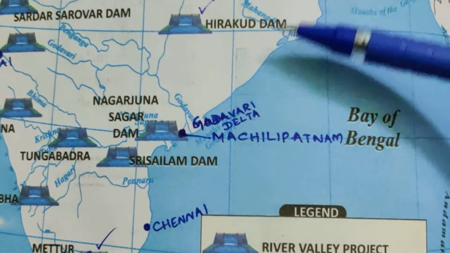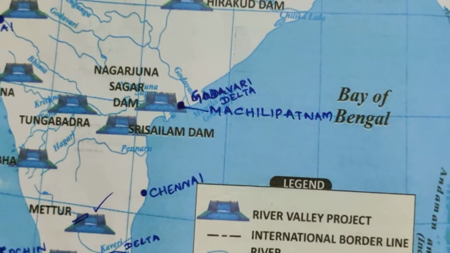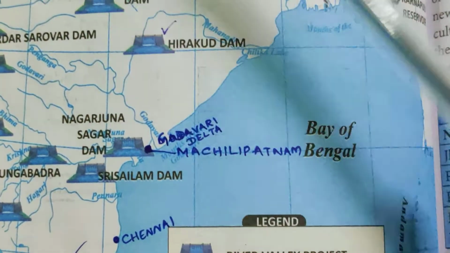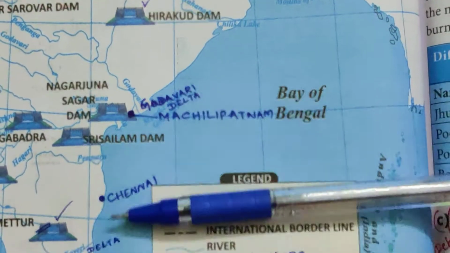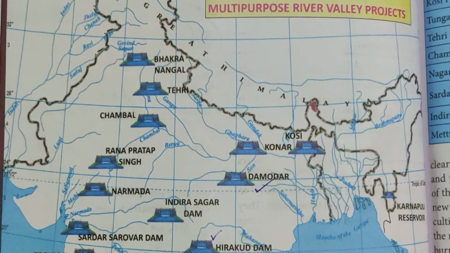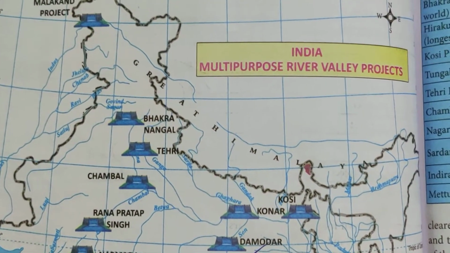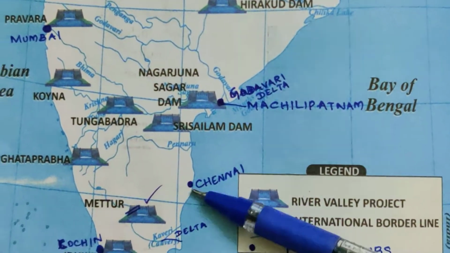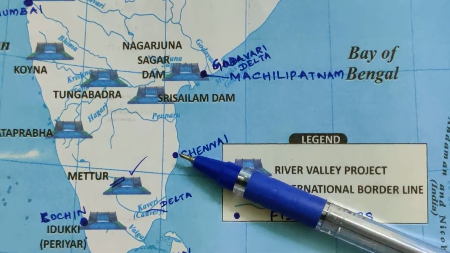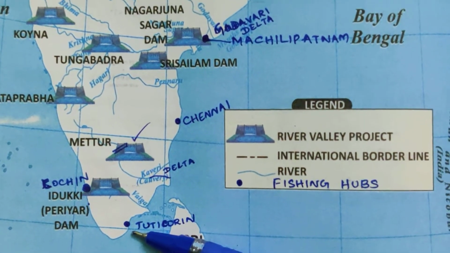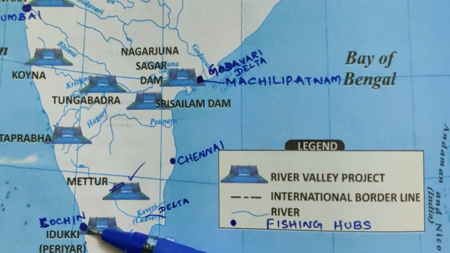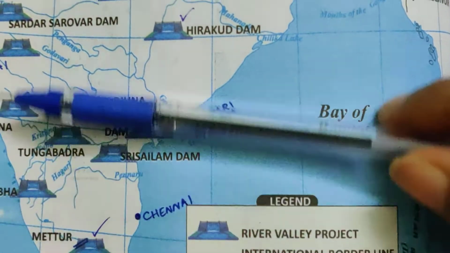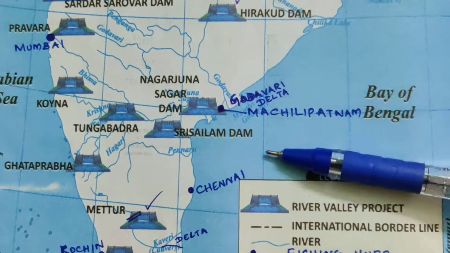They have asked you about the fishing hubs and the rivers. River Narmada and Tapi, all the major rivers are available in this map itself. You can do it on the India rivers map. Now look at the fishing hubs: Chennai, and this is Tuticorin, Kochi, Mumbai, the regions which they have asked you to locate as fishing hubs.